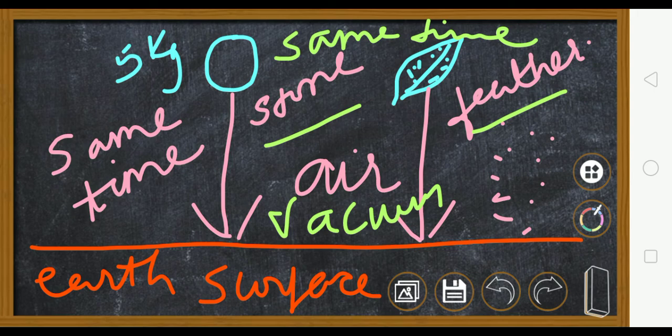Now this resistance that the air gives is known as air friction, or it is also known as the buoyancy of the air. You read the textbook, these terms are given. That's all with this unit of the chapter.